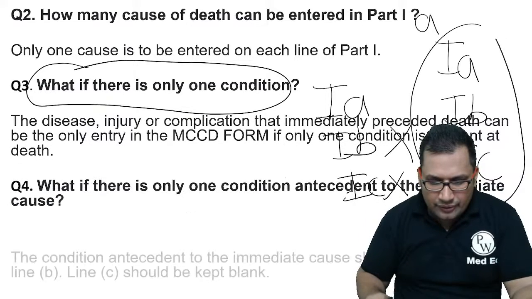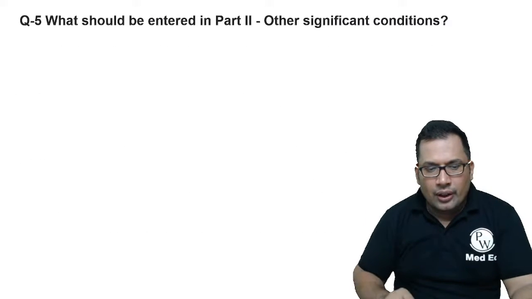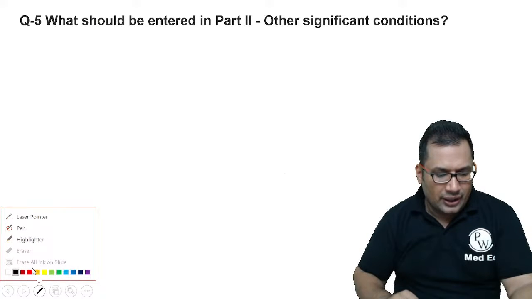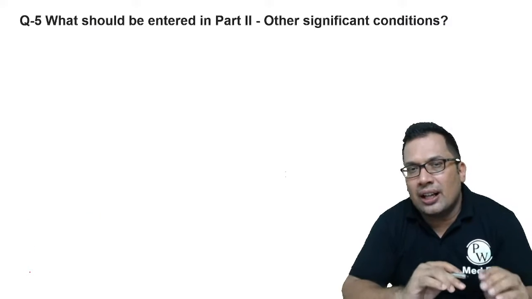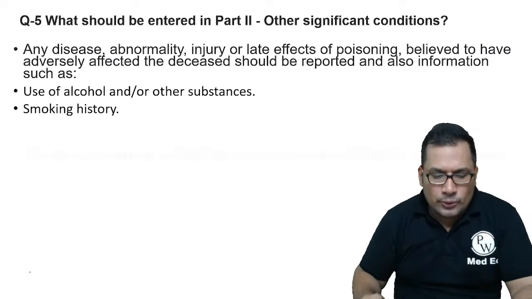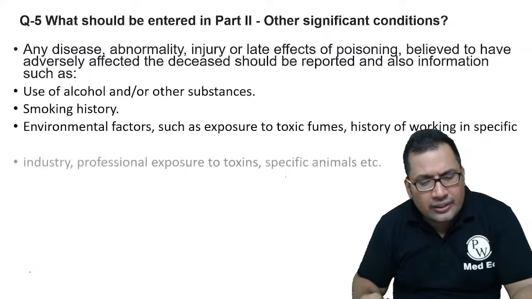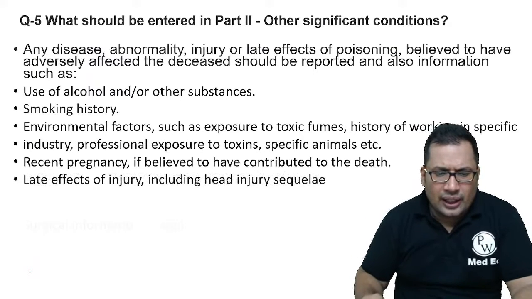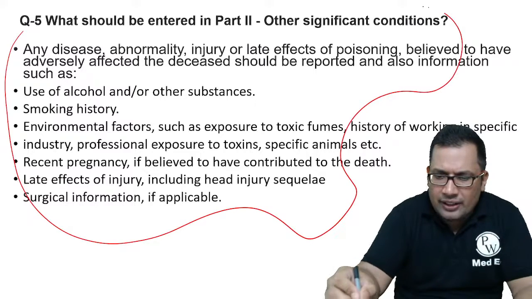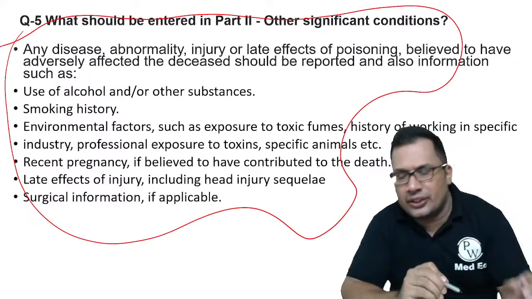Next. What should be entered in part 2? Already we discussed: in part 2, you must mention other significant conditions. What are they? Like alcoholism, smoking history, environmental factors. So all this you can write in part 2. This can be asked in your viva. We already discussed it in the previous slides.